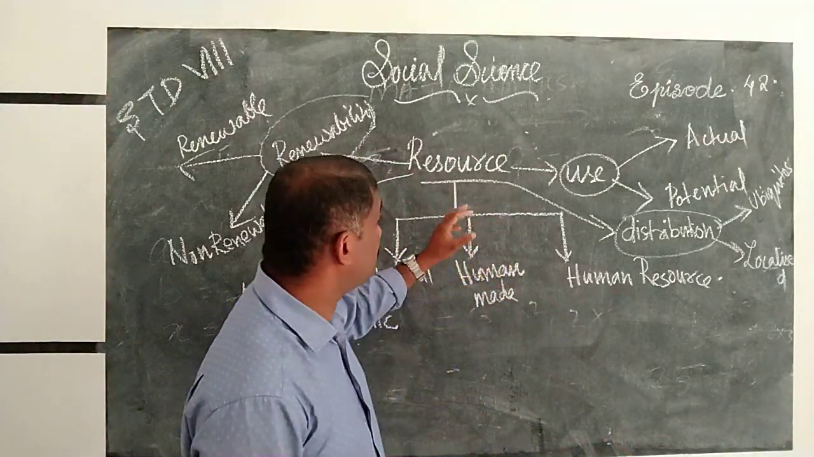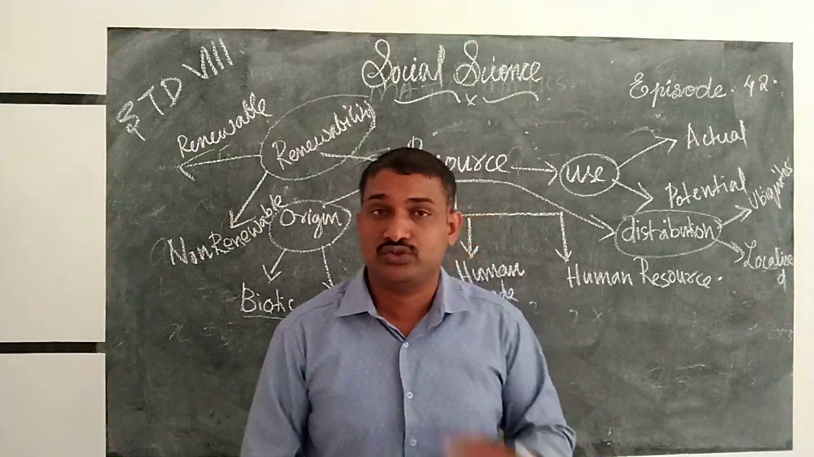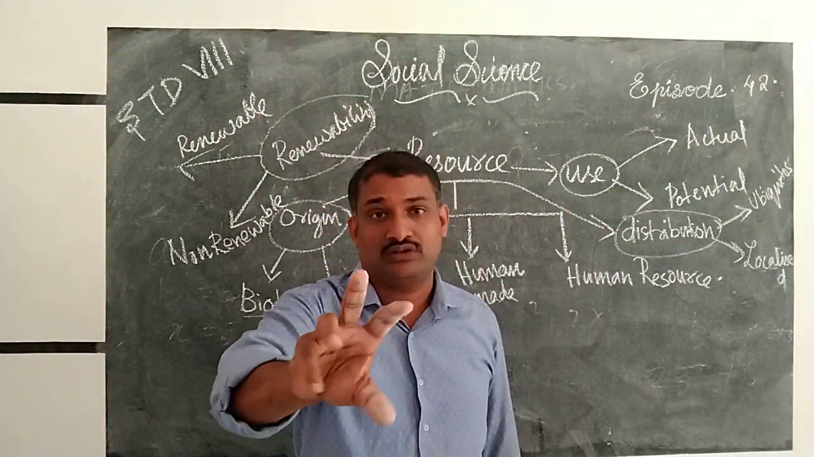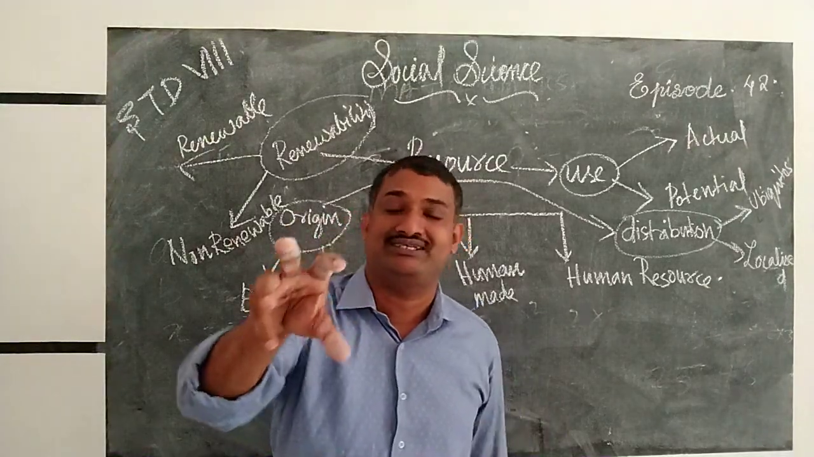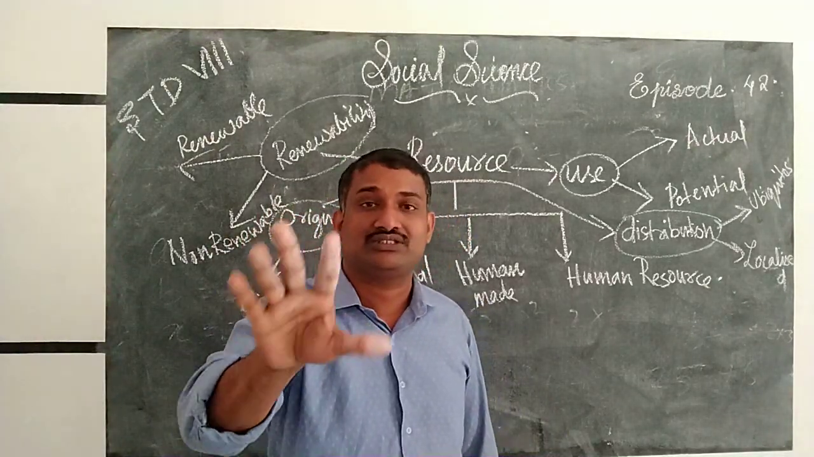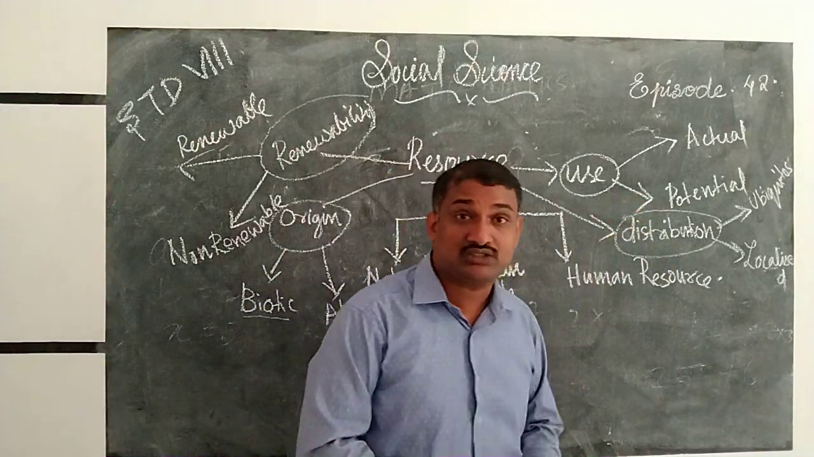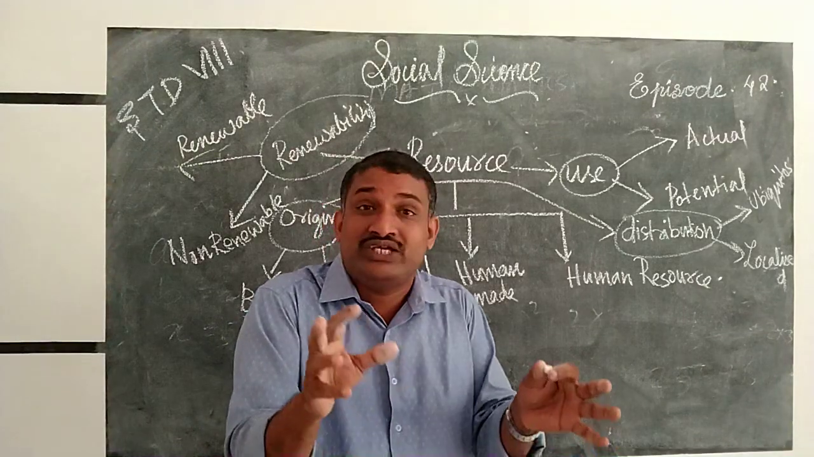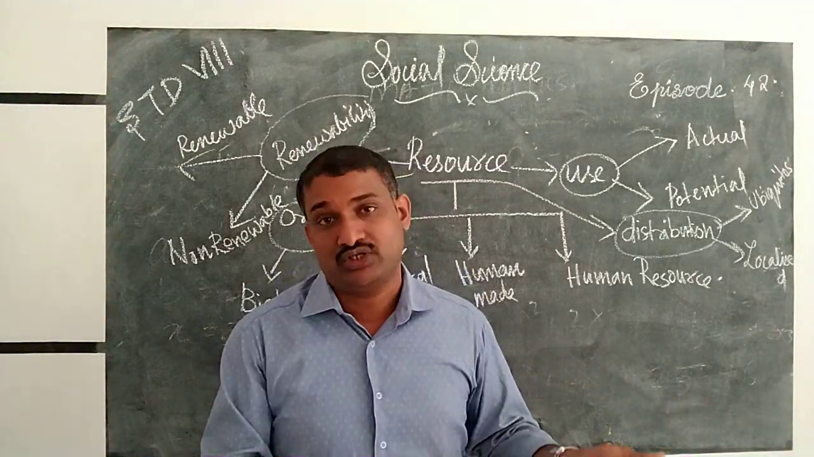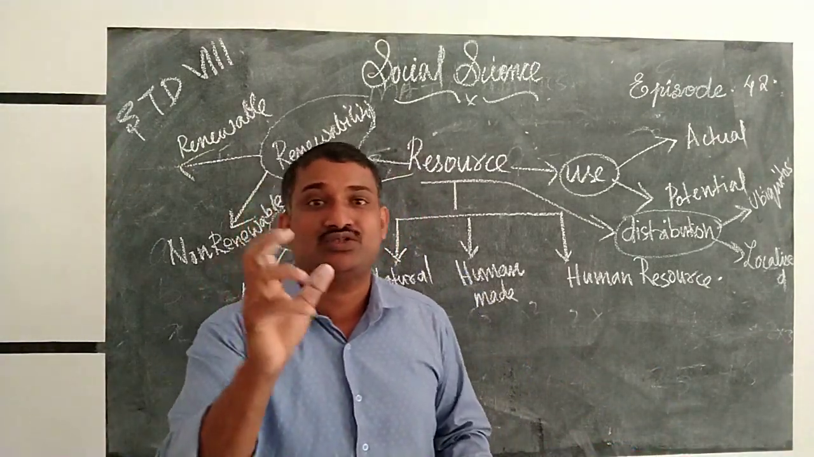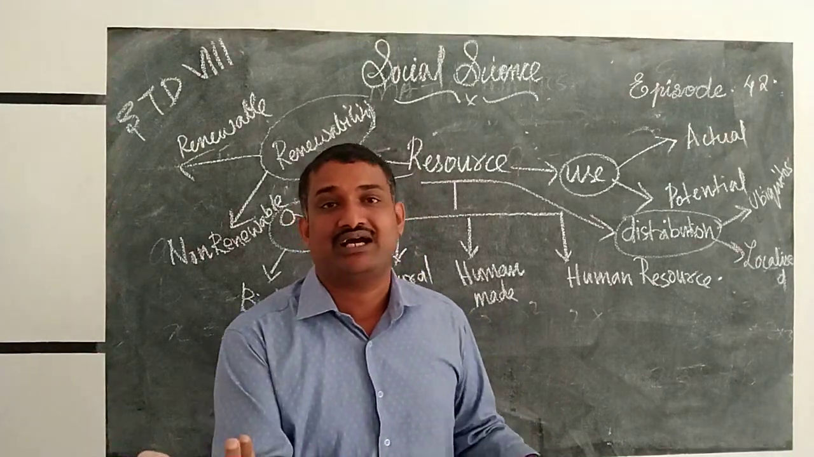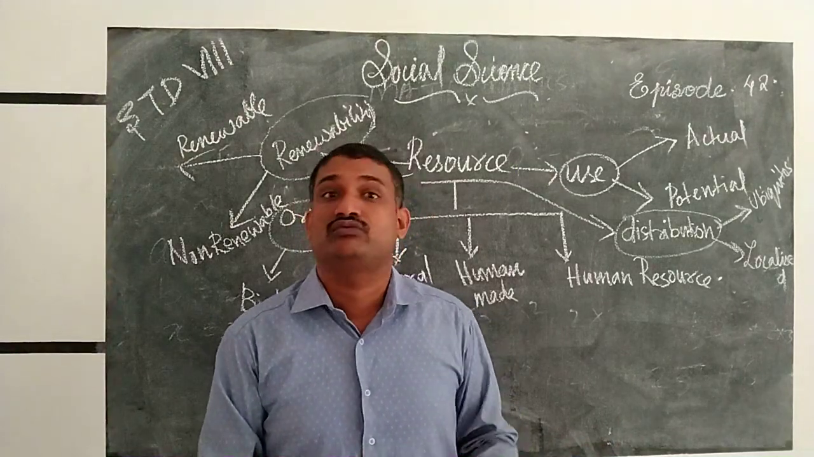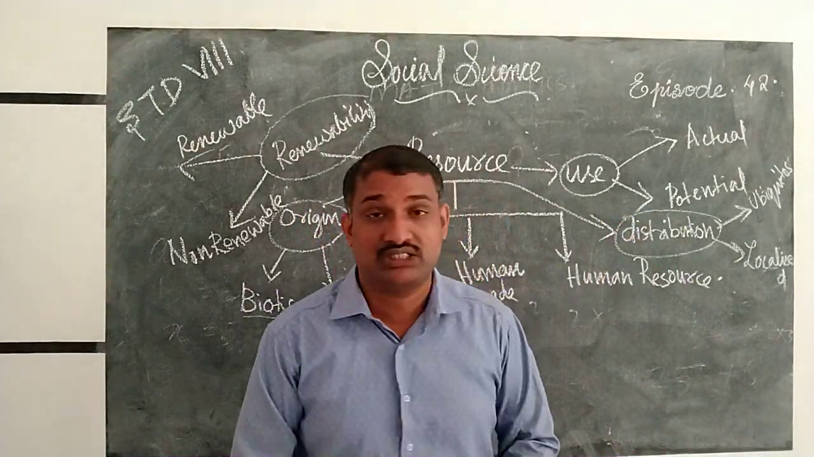Then, on the basis of use, we can divide the resources into two, which are actual resource and potential resource. What is actual resource? Actual resource is one where we know the exact quantity of that resource that is existing. That is actual. What is potential resource? Potential resources are the resources that we know of, but we don't know exactly how much quantity is there. Uranium in Ladakh, we know, but how much uranium is there in Ladakh, we don't know. So that is potential resource.